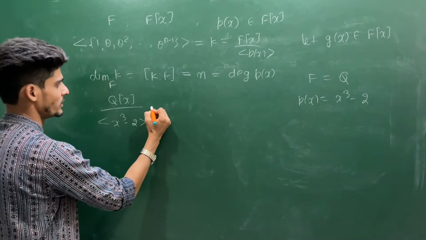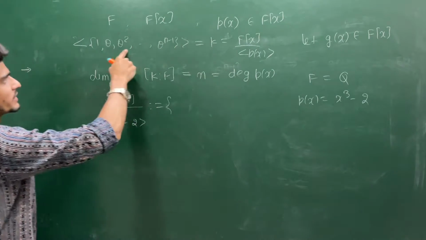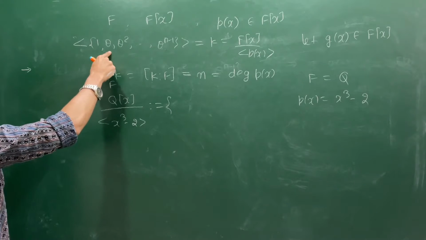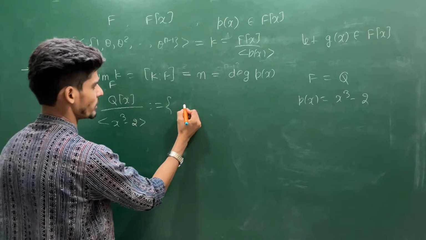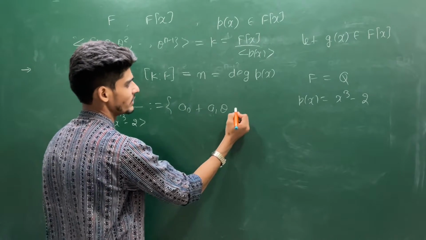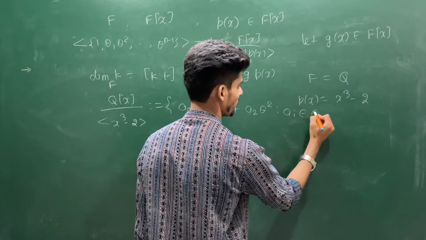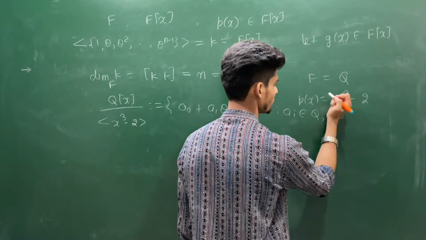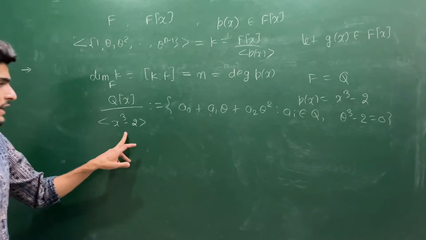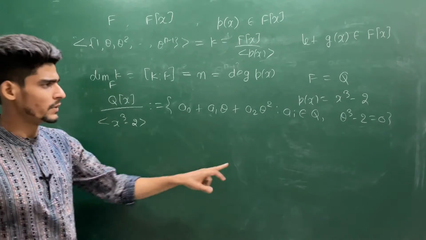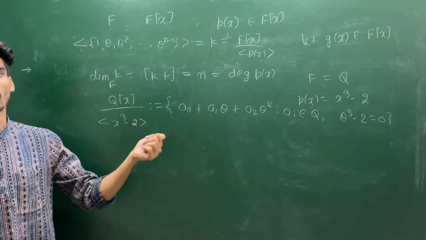And what is the definition of this? The definition you have already seen. This K you can generate by using this expression where theta is a root of that polynomial. So you have to choose a root of this polynomial. So you can write a0 plus a1 theta plus a2 theta square where ai's are coming from rationals and theta cube minus 2 is equal to 0. This theta should be a root of this polynomial. But for this theta you have 3 choices. One is real and 2 are complex choices.